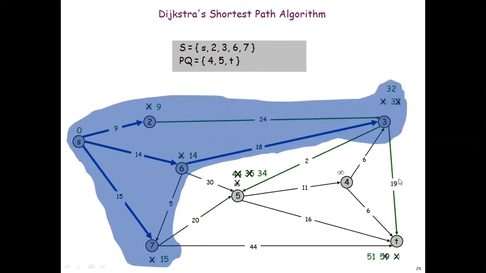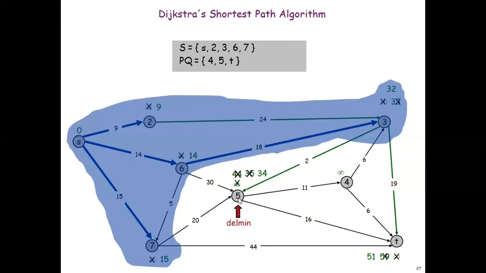plus 19. Now which all are the edges I have? That from 3 I have only one edge, that is from 3 to T. So it is updated with the 51. Now the weights are 51, 34. So in that, which is the minimum I should check? So 34 is the minimum one. So that will also be added to the minimum distance set.